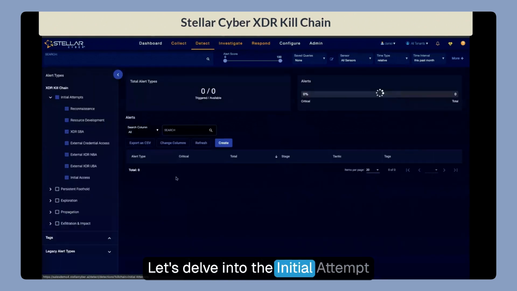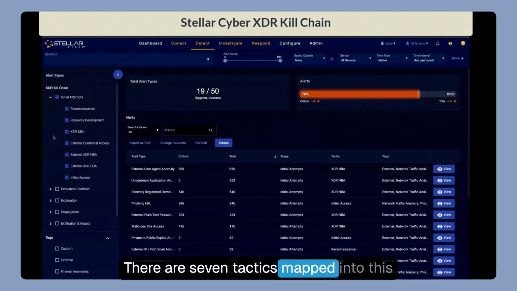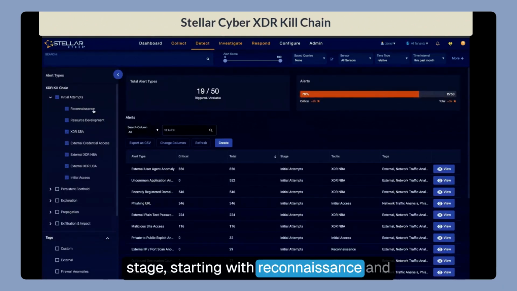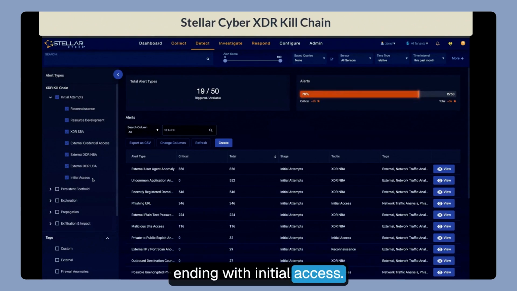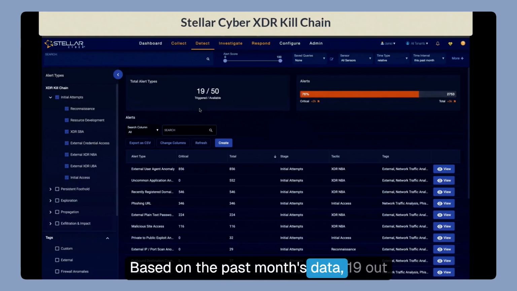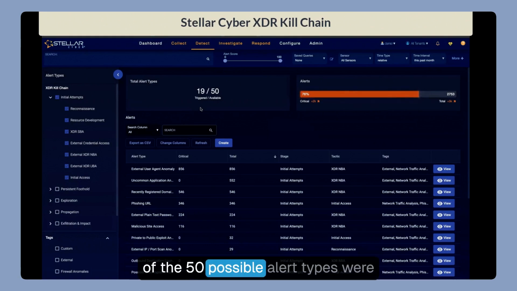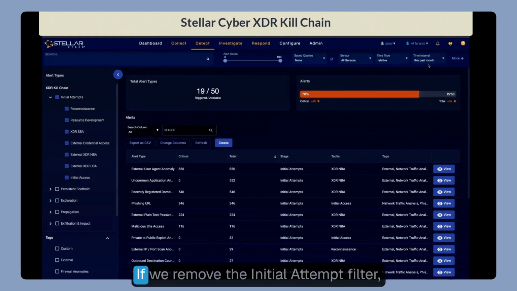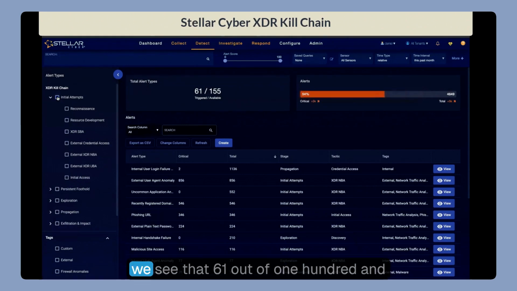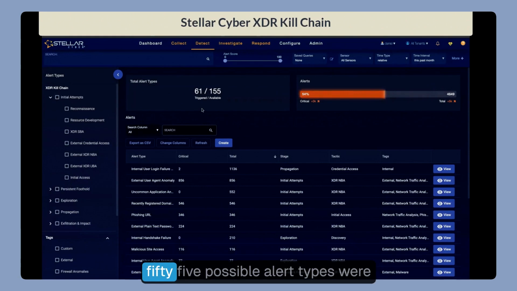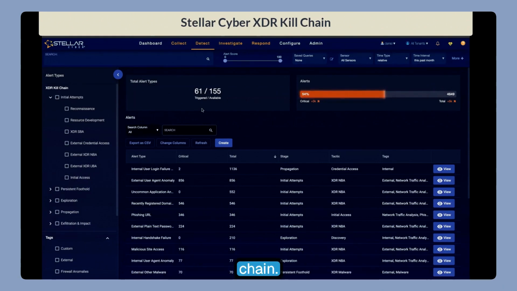Let's delve into the initial attempt stage. There are 7 tactics mapped into this stage, starting with reconnaissance and ending with initial access. Based on the past month's data, 19 out of the 50 possible alert types were triggered in this stage. If we remove the initial attempt filter, we see that 61 out of 155 possible alert types were triggered across the entire XDR kill chain.